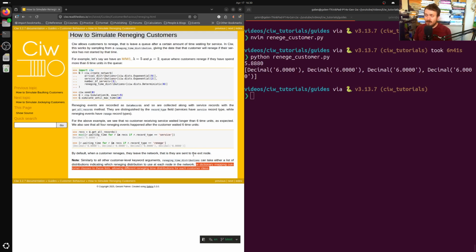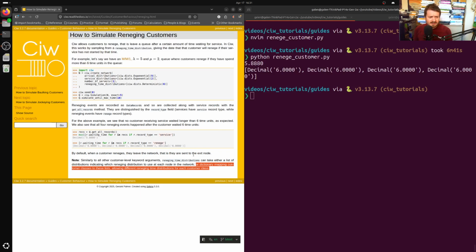Which makes sense if you want to model something like, let's say, diseases, and that after some amount of time, they become either too sick to be able to make good use of that service, or, as a special case of that, they may even pass away or die from the disease. So it's a kind of competing event that happens with reneging. They either get served or they get reneged. One of them will happen before the other.